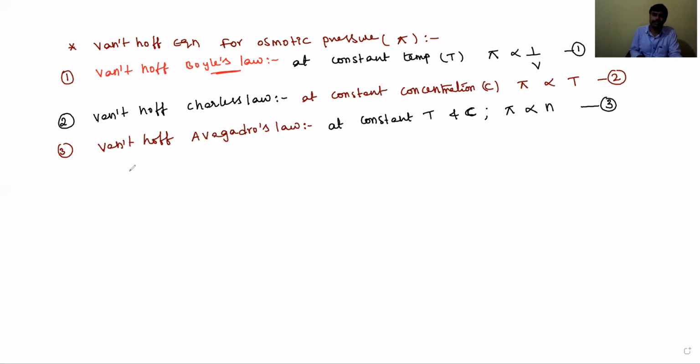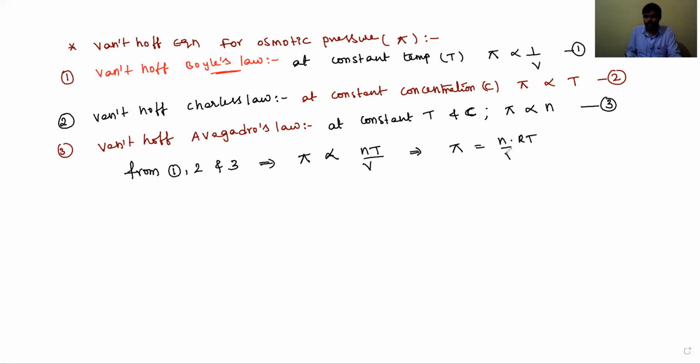From 1, 2 and 3, the osmotic pressure pi is directly proportional to nT by V. Then the proportionality sign you have to remove. Then we need to introduce one constant, so pi equals nRT by V. Sorry, the constant is R. Here R is equal to the gas constant.